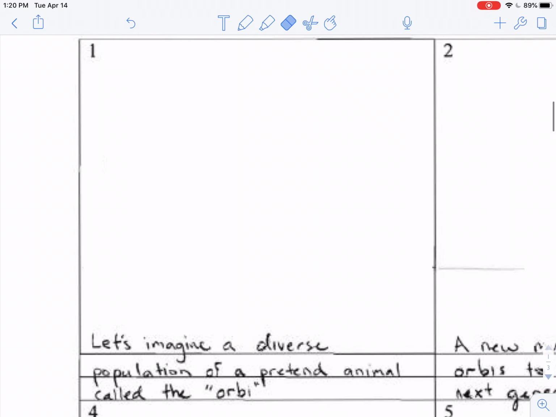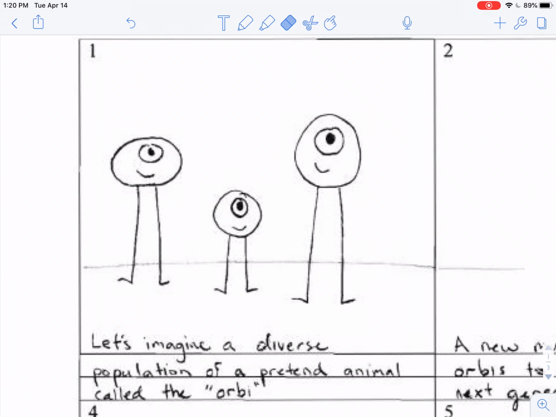I'd like you to imagine a diverse population of a pretend animal called the Orby. And here is what the Orby looks like. It's kind of a weird looking thing with a little small head. Kind of looks like Mike Wazowski from Monsters, Inc. And there's some tall Orbies, some short Orbies, some medium Orbies. So that is the diverse population that I'd like you to imagine first.